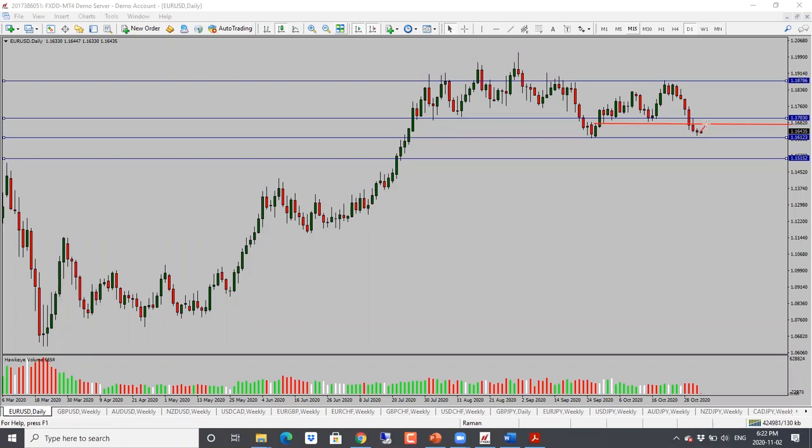1.1680. Or we may see it go all the way into 1.1700. And then we are into this strong support resistance level. And then if price holds below this level, we're likely to see a drop from there. So we'll have to keep an eye on this.